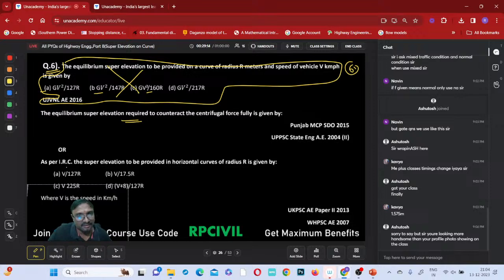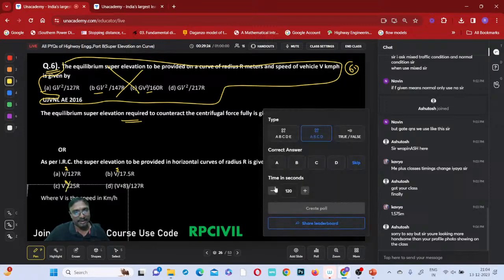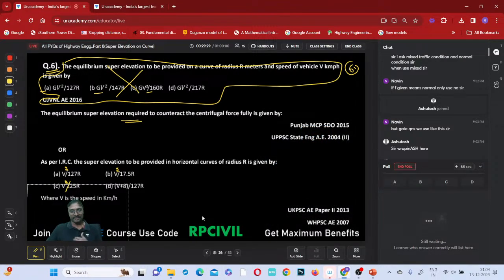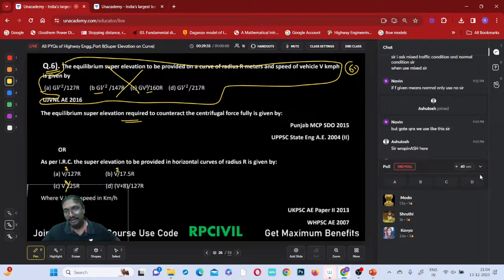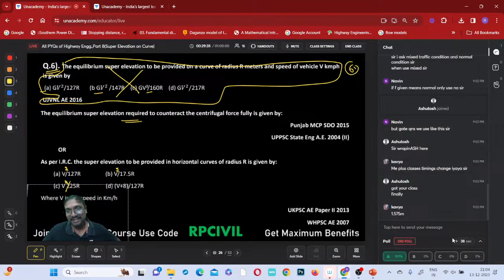It is missing actually. That is right. Select the answer properly, everyone. I am giving 45 seconds time. Note this and tell me. Moda, Shruti, Kavya answered correctly. Okay, right.